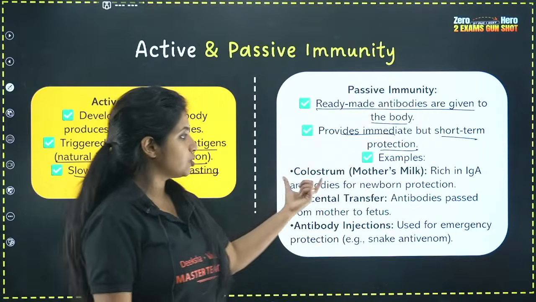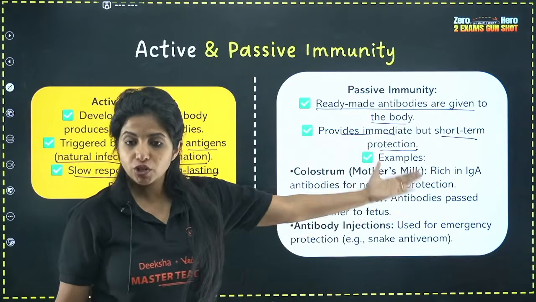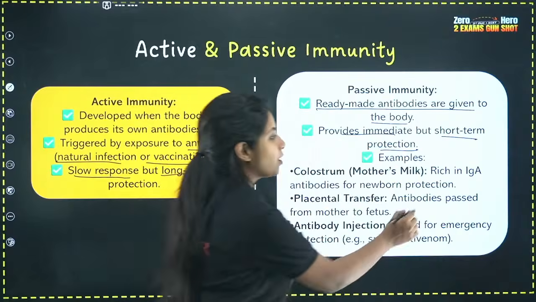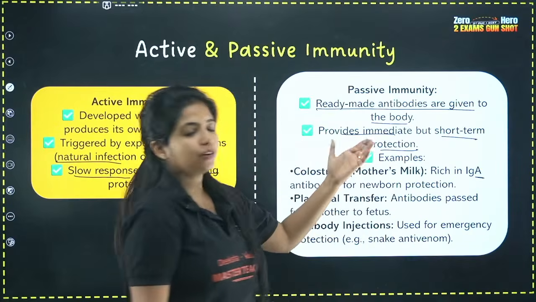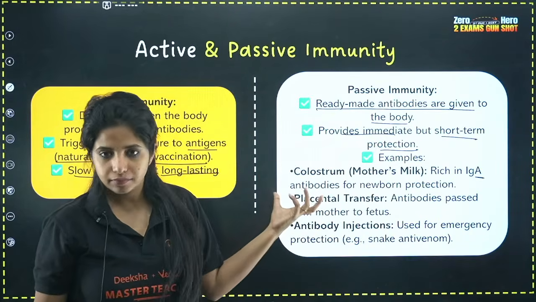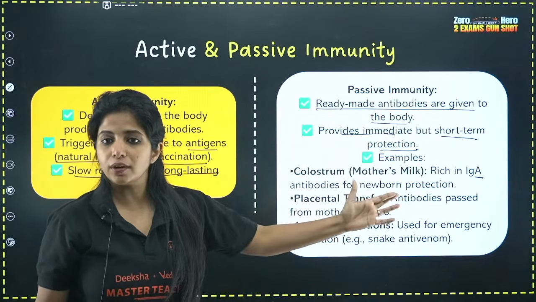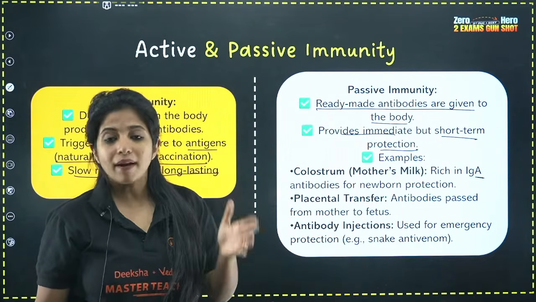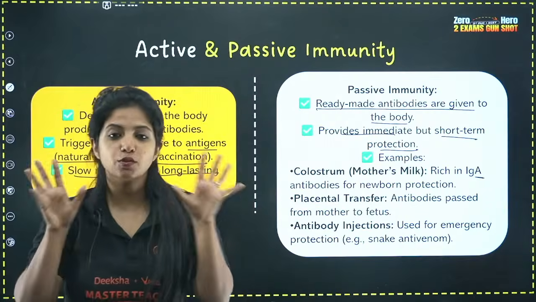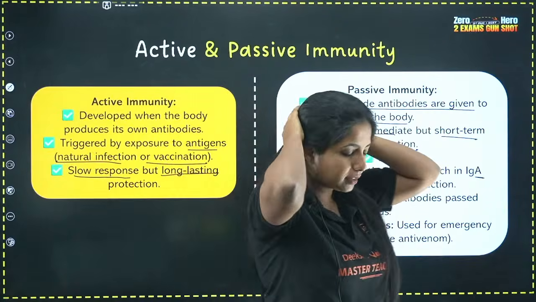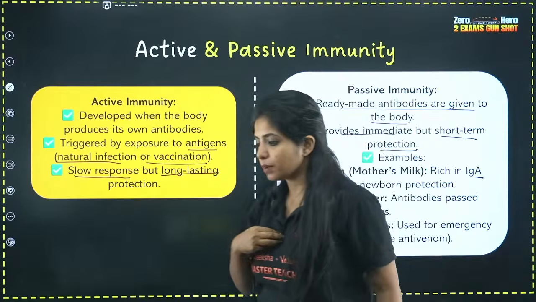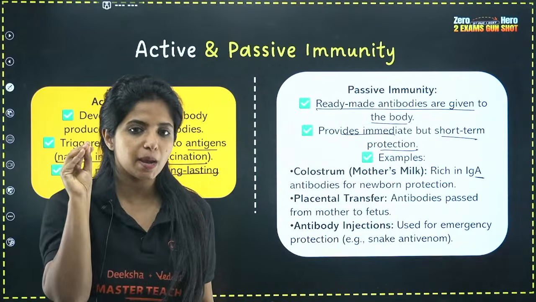Example, as I told you, colostrum from the mother's milk, which is rich in IgA. IgA, A for Amma. You can remember A for Amma. You are getting IgA directly. Through the placenta you are getting IgG directly. Now my dear children, let's come to this conclusion: suppose some snake bit me.